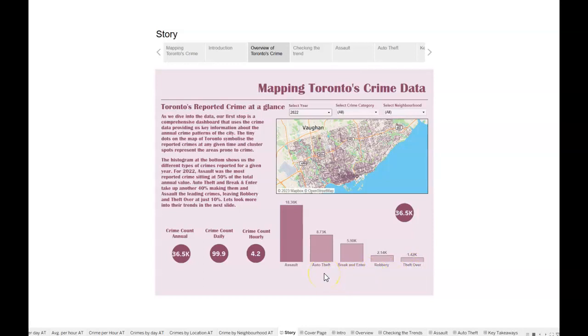Auto theft is around 9,000 cases reported, break and enter at 6,000, and robbery and theft over altogether are around 3,500. So let's take a look at the distribution of these crimes across the city.